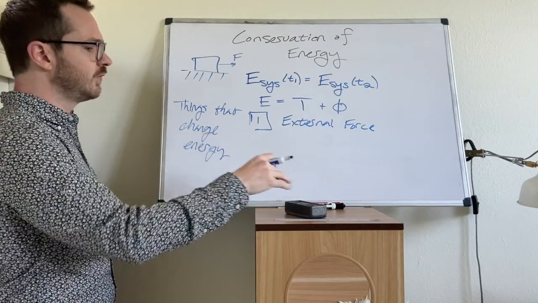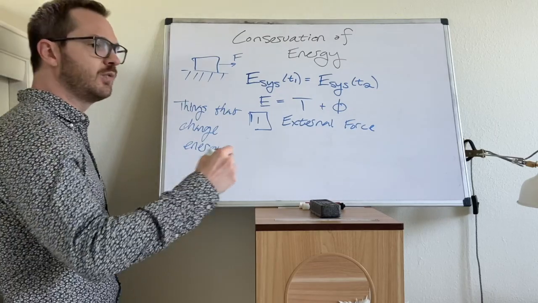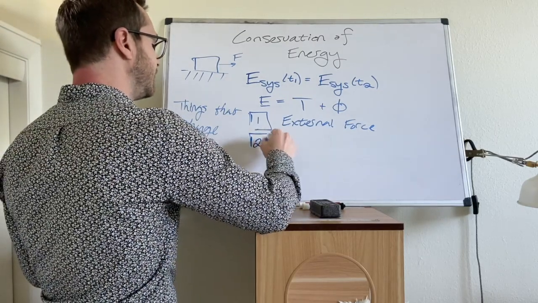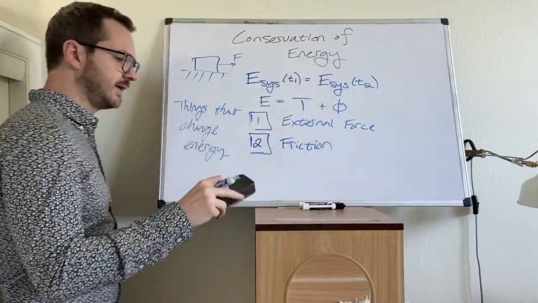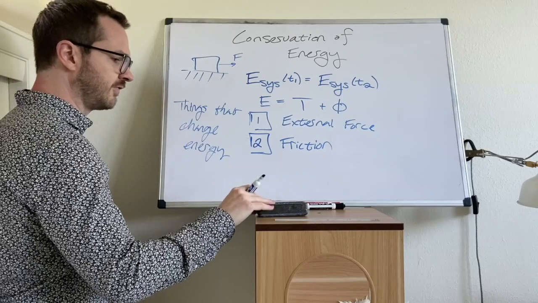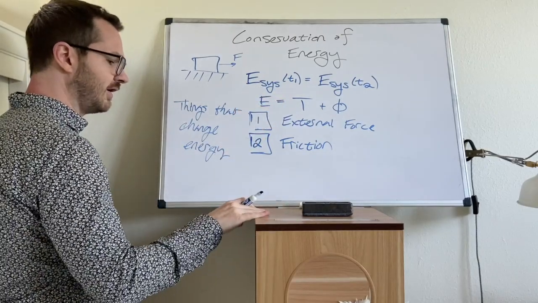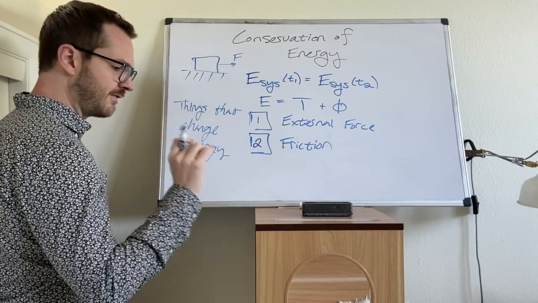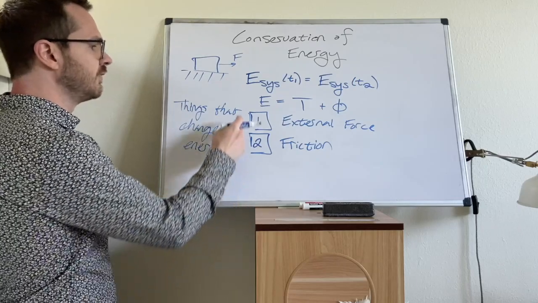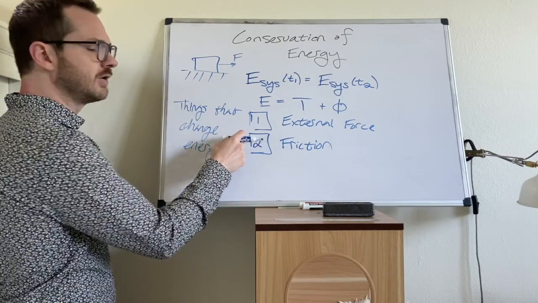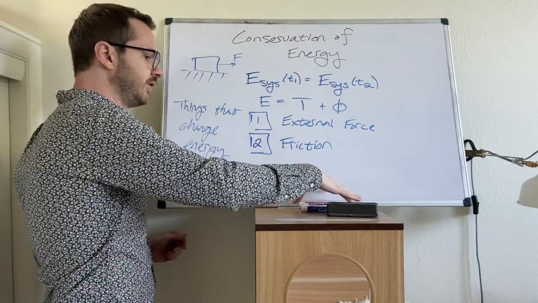And then the second one we actually touched on just a moment ago when we were talking about gravity. The second one is friction. So here's an object. I can put it on the surface and give it a little push. It doesn't go very far because I didn't push it very hard, but also there is friction with the surface, and that friction is going to dissipate the kinetic energy inside of this eraser. So these two cases are going to cause the total energy of the system to change, and we can actually group these two together.